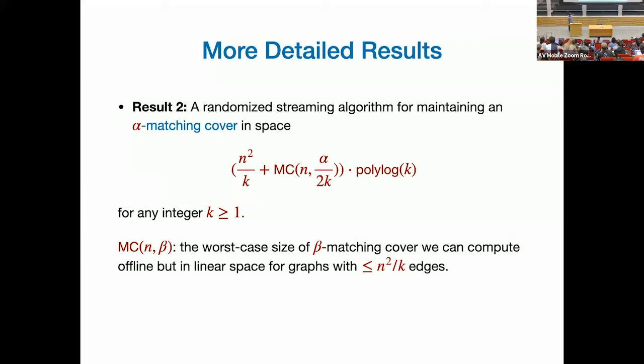So first, the result works for any integer k. Think of it as a parameter that you tune. So pick any integer k you want. The space you are paying is n squared divided by k plus this term. What is this term?